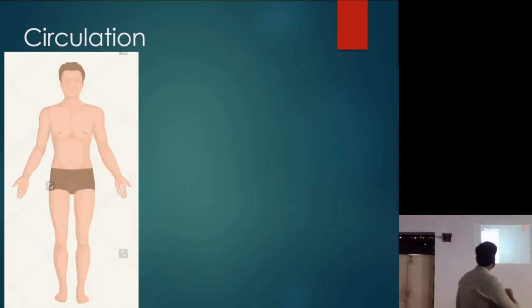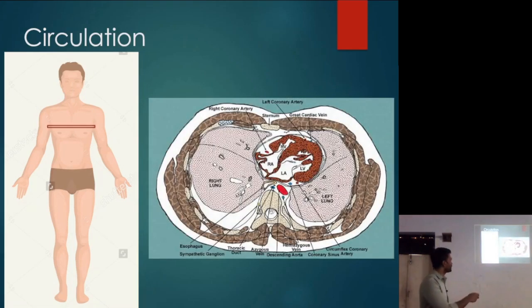Now if we cut a slice from the chest, what are you going to see? You're going to see the lungs and the heart, and the skeletal muscles. Basically the heart has stopped working. Now you can imagine the heart is like a balloon, with blood filled inside. We apply pressure over the heart, the blood is pushed out. When we allow the balloon to recoil, when we release the pressure, the blood is pulled in because of the negative pressure. If we repeat the same process, press, blood is pushed out; we allow it to recoil, the blood is pulled in. Basic, simple. That is all we do in CPR.